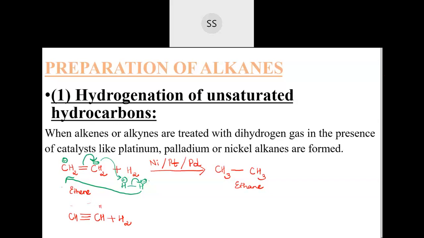So I am adding directly now. I'll add and then write the compound. Okay. In the presence of nickel, platinum, palladium. Okay. If I add now here across a double bond, I'll get CH2 double bond CH2. Correct. To this again, if you add, then you will end up getting this compound. That is ethane. So I'm not writing that. This much is enough. Okay.